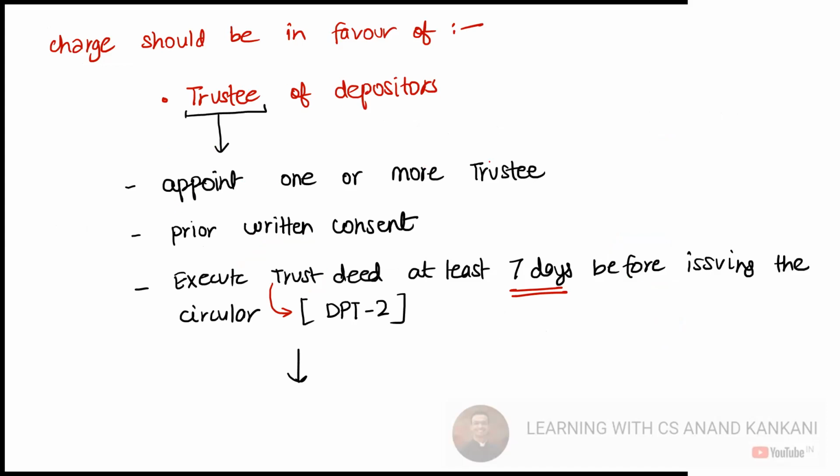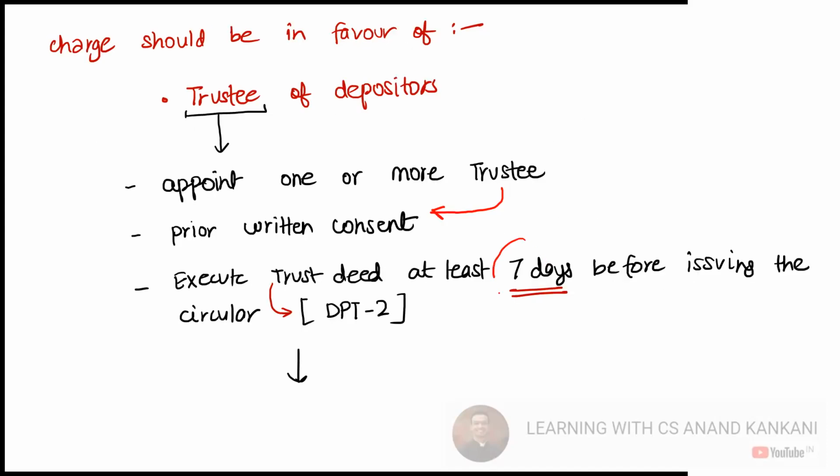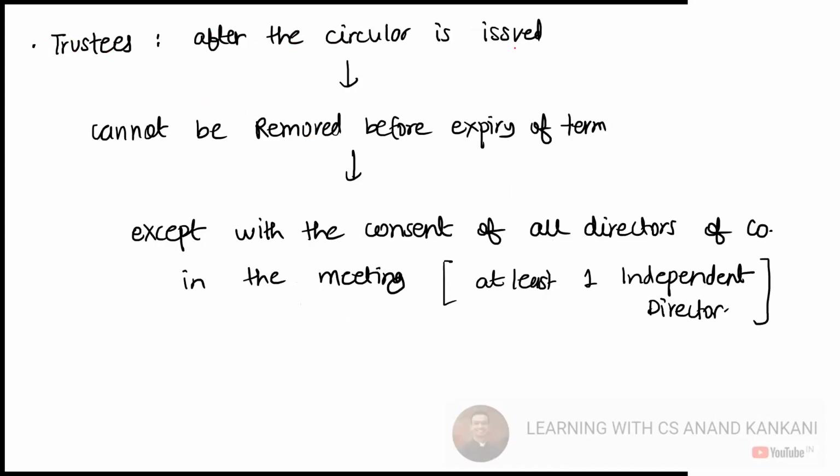The company will have to appoint one or more trustees. For that, take the prior consent of the trustee, and execute the trust deed at least 7 days before issuing the circular. So remember, the circular is filed with the ROC 30 days prior, and the trust deed is executed 7 days prior to issuing the circular, and this trust deed will be in form DPT-2. The trustees have to be appointed 7 days before issuing the circular.